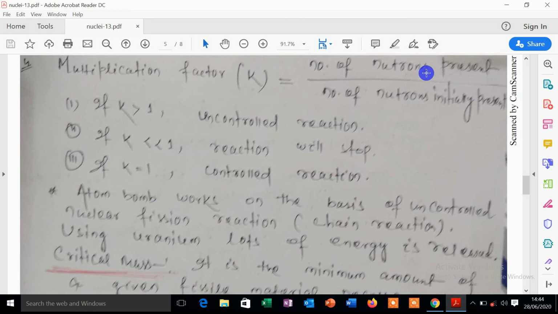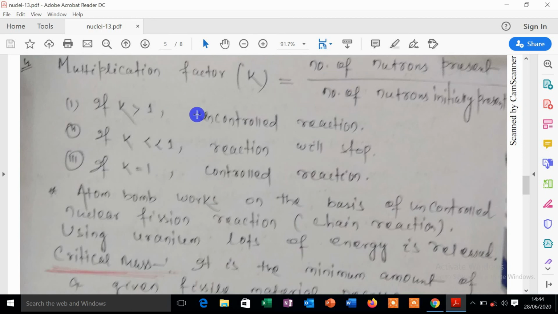As you have seen previously, when uranium is bombarded with one slow moving neutron, it splits into two parts, barium and krypton, as well as 3 neutrons. So the initial number of neutrons is less than the number of neutrons present after the reaction.